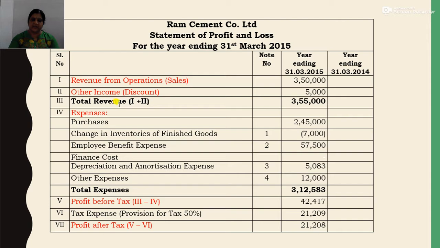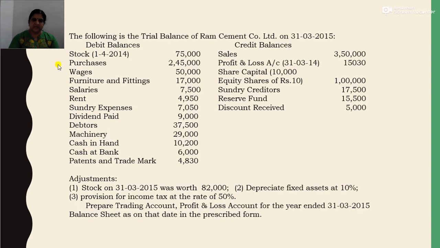Okay, so the total revenue is 3,55,000. That is sales 3,50,000 and other income 5,000. The total comes to 3,55,000. Now we will see the other thing, that is expenses. Okay, now the expenses includes, so here in the question, expenses, that is purchases.